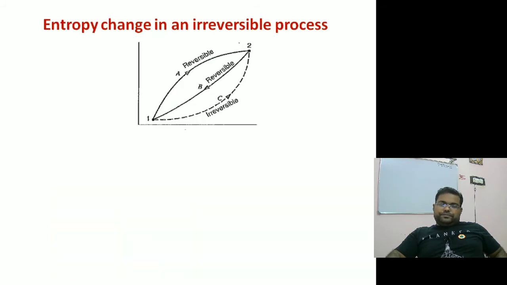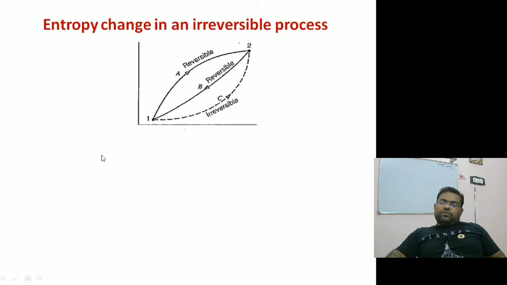Now, how do we find the entropy change in any irreversible process? Let's suppose we are now assuming two cycles. One cycle is a completely reversible cycle, that is 1A2B1. The other is an irreversible cycle, a combination we can consider: 1 to 2 via path C and returning via B. So B is common in both, right?